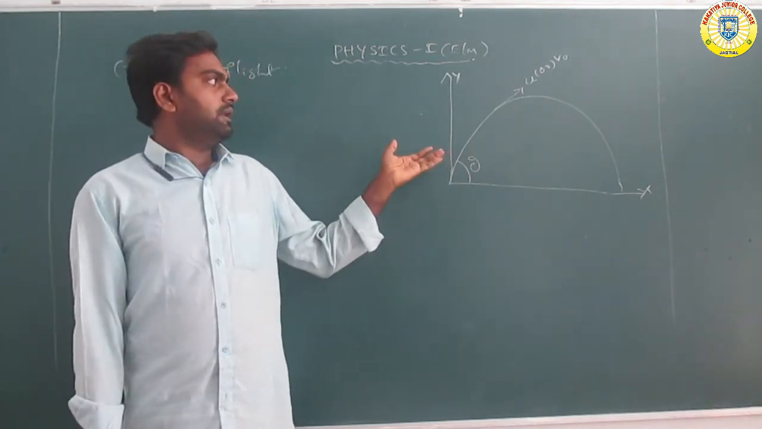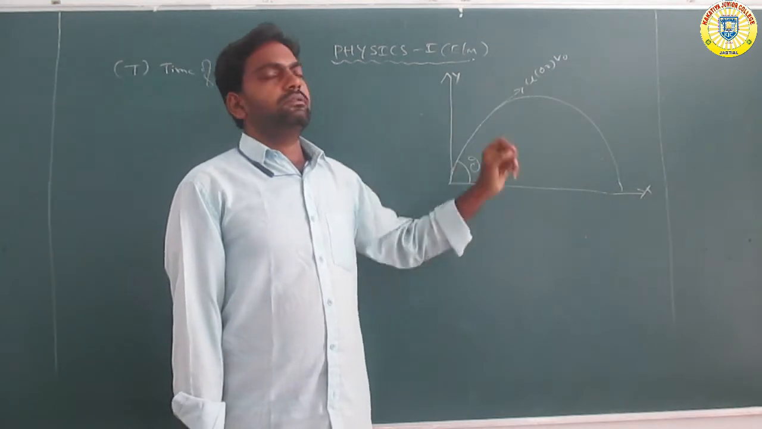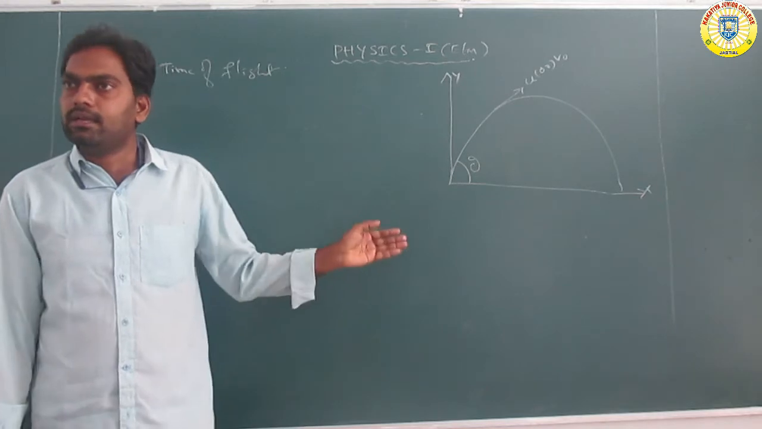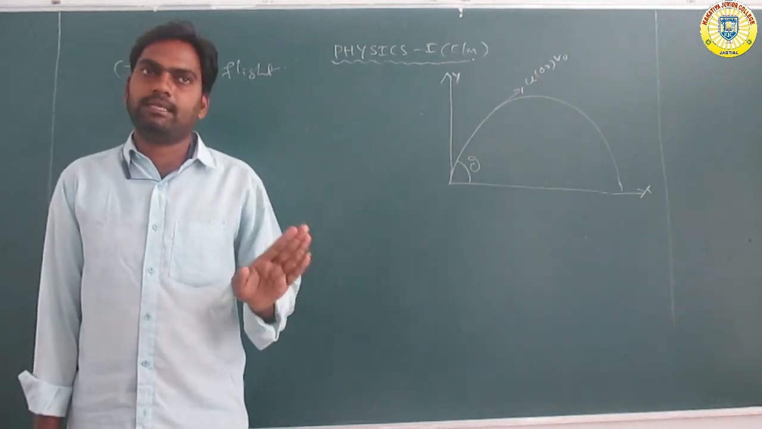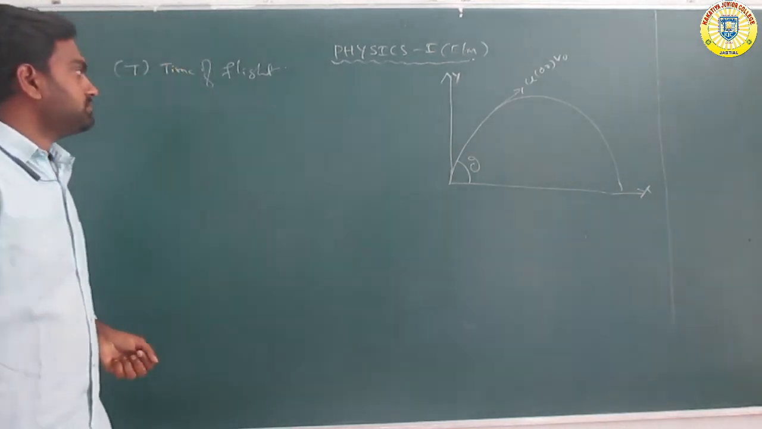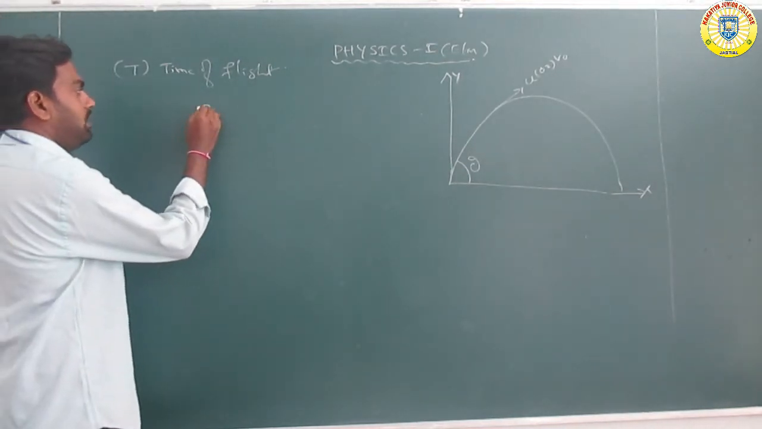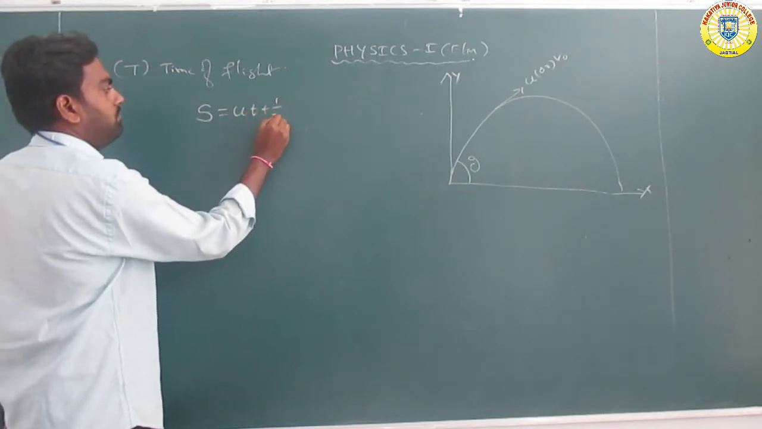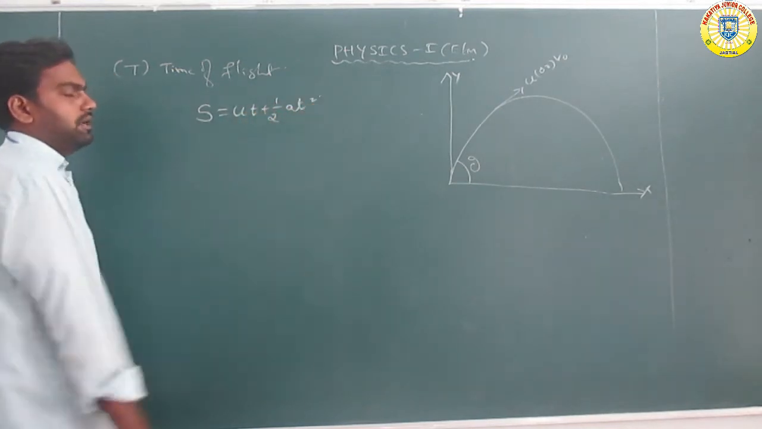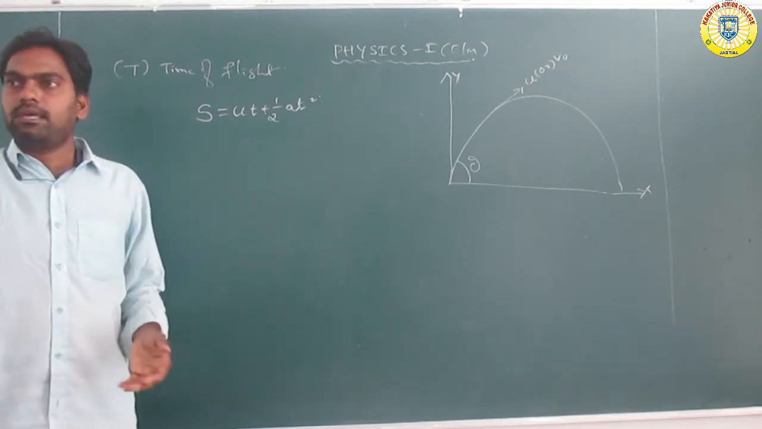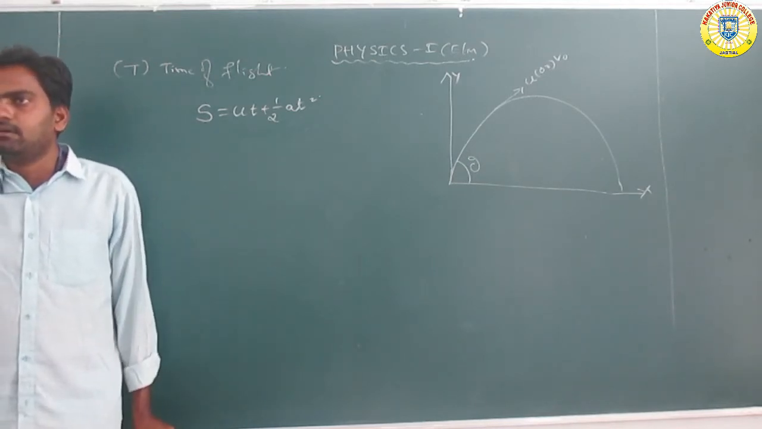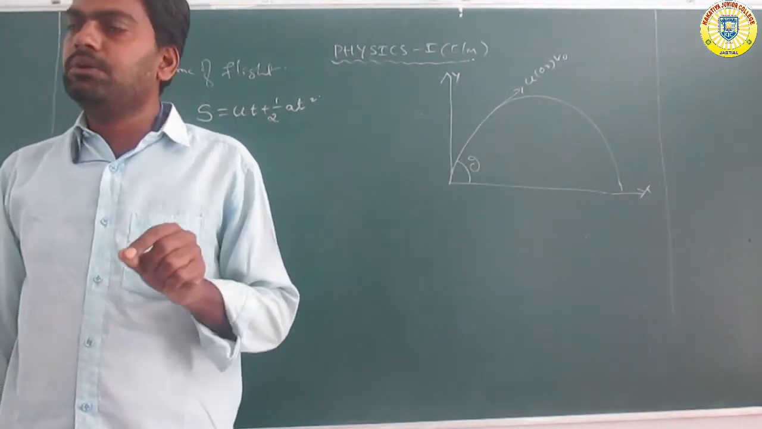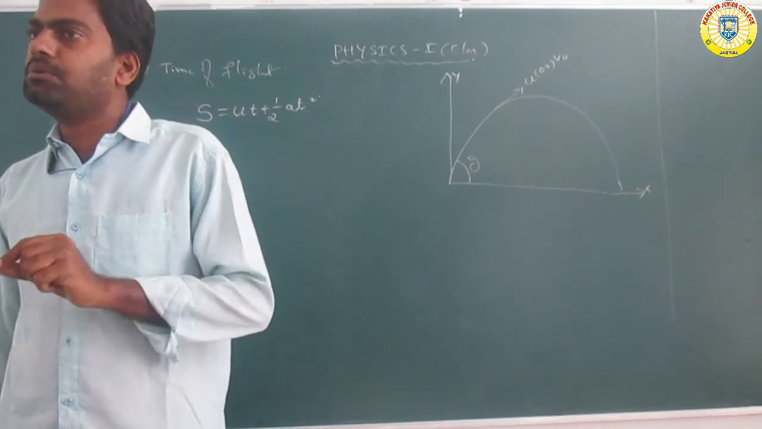So now here the object is projected with velocity u or v naught, making angle theta with the horizontal or x-axis. Now, using the kinematic equation s equals ut plus half a t squared, already derived in 8th or 9th class. The kinematic equations are v equals u plus at, s equals ut plus half at squared, v squared minus u squared equals 2as, etc.